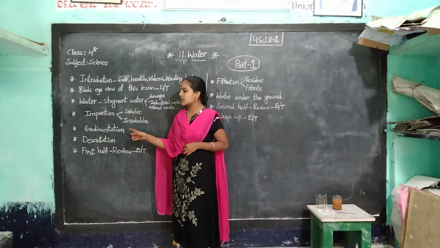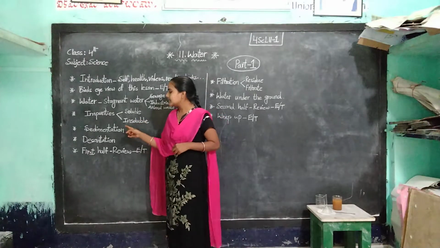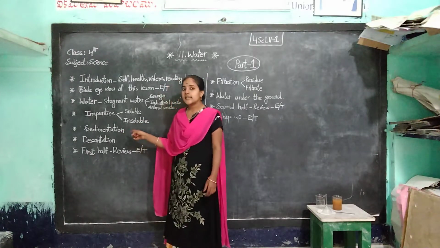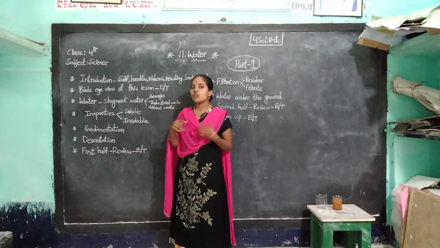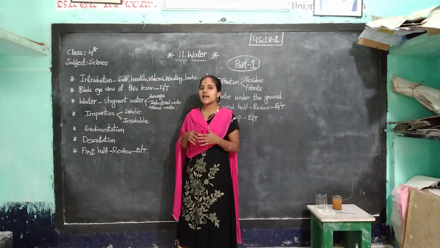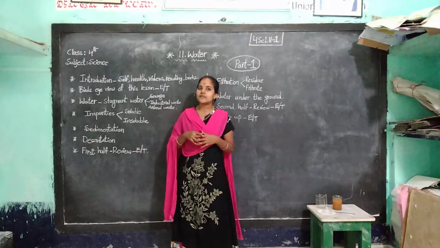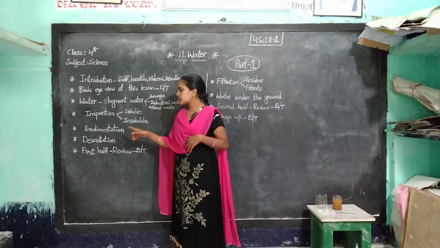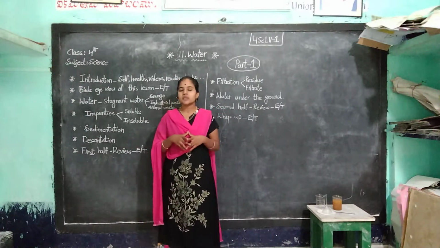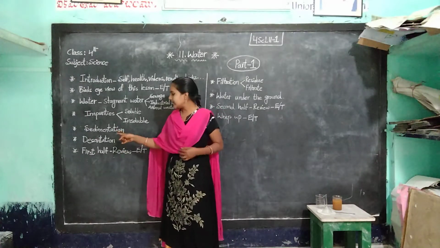Once you observe the spelling also, children, sedimentation. This is one of the methods to separate the insoluble impurities from water. Did you understand? Very good. Next one is the decantation. Spelling, once you observe,